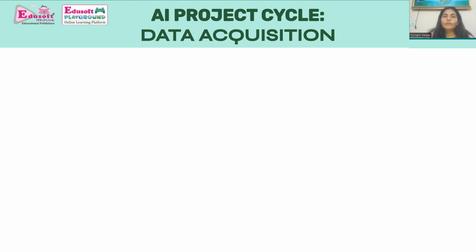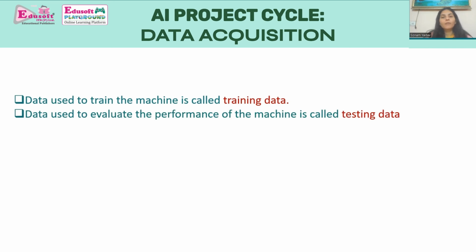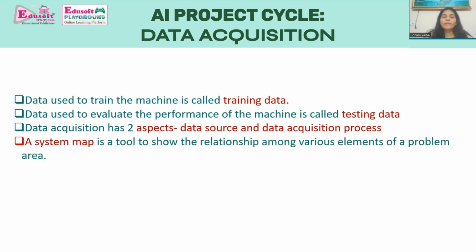What we have learned till now: number one, data used to train the machine is called the training data. Data used to evaluate the performance of the machine is called the testing data. Data acquisition has two aspects: data source and data acquisition process. A system map is a tool to show the relationship among various elements of a problem area. We have learned in this session about data acquisition, how we can acquire the data from different sources, and what the processes are to acquire that data from those sources. In the next session, we will learn about data exploration.